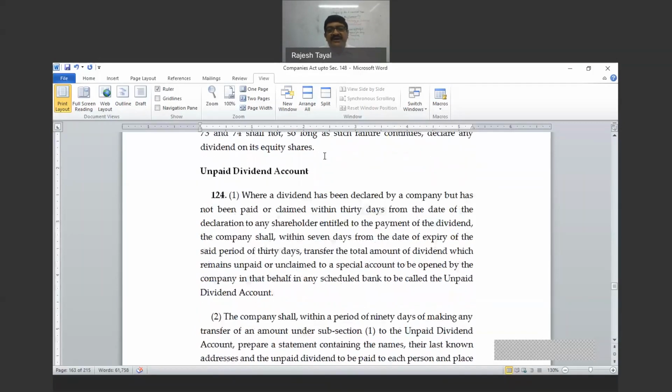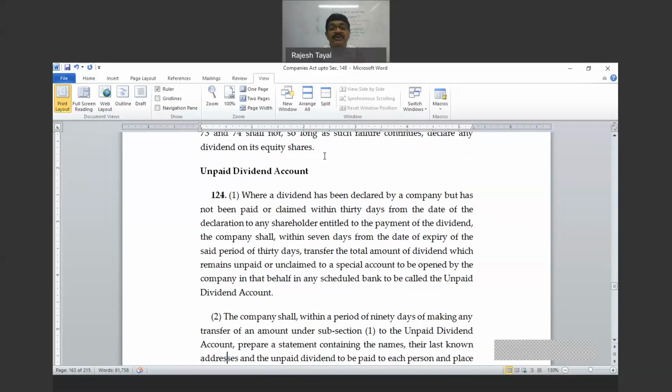Where a dividend has been declared by the company but has not been paid or claimed within 30 days from the date of declaration to the shareholders entitled to the payment of dividend, the company shall, within 7 days from the expiry of the said period of 30 days, transfer the total amount of the dividend remaining unpaid or unclaimed to a special account to be opened by the company in that behalf in any scheduled bank, to be called the unpaid dividend account. Now, this is again something wrong in the section. Practically, the dividend account you cannot change. If you have a dividend account, say in State Bank of India, you cannot open an unpaid dividend account in Axis Bank. This language shows that you can do that.